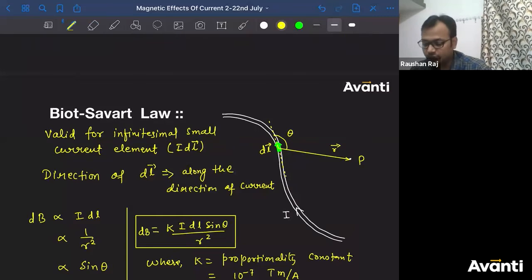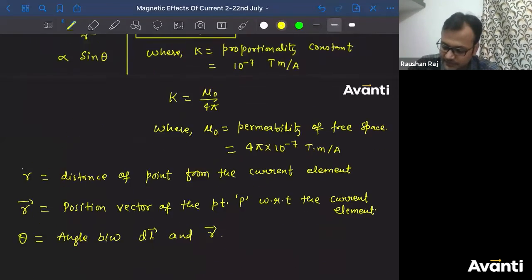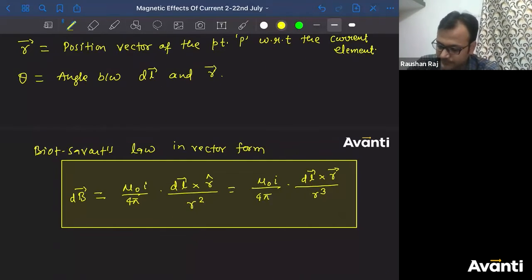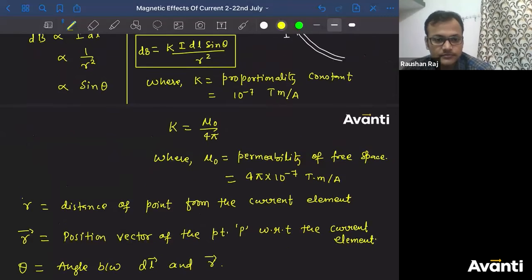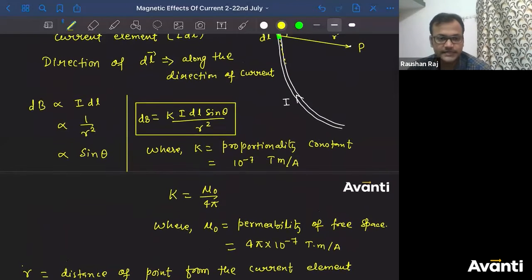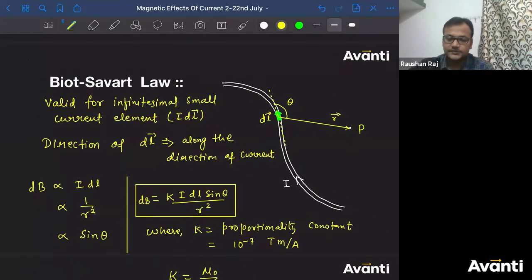I'm talking about dB, so छोटा सा element, so I'll replace B with dB. dB correct है. Inward. All right, सबको पता लगा into the plane कैसे? How do you have to calculate this बच्चा लोग?